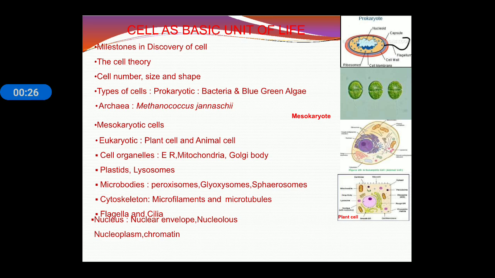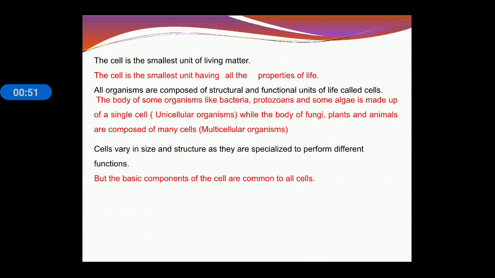In detail, we will discuss the structure of the prokaryotic cell and the eukaryotic cell, and the different cell organelles present in the eukaryotic cell, like endoplasmic reticulum, mitochondria, Golgi bodies, lysosome, and plastids. Then flagella, cilia, microfilaments, nucleus, nuclear envelope, nucleolus, and nucleoplasm will also be covered in this chapter.